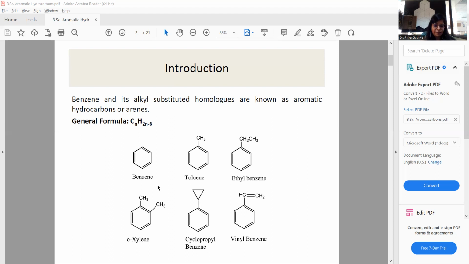Furthermore, in orthoxylene, two adjacent methyl groups are located at the benzene ring, which is known as xylene.